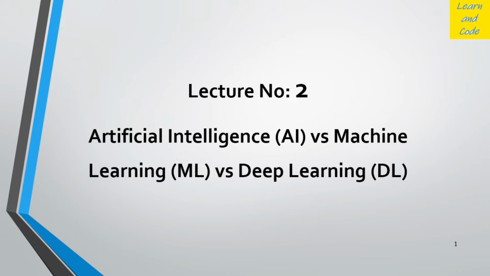In this lecture, we'll be discussing the differences between AI, machine learning, and deep learning. Most of us are already aware that artificial intelligence is the superset, machine learning is a subset of AI, and deep learning is a subset of machine learning. So we call deep learning a specialized machine learning algorithm. But there are other differences also that we are going to discuss.